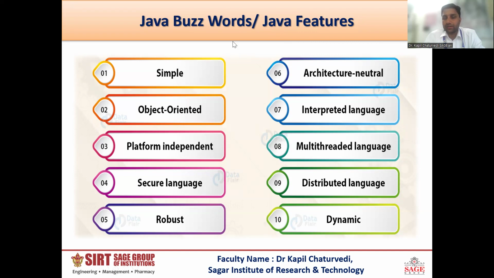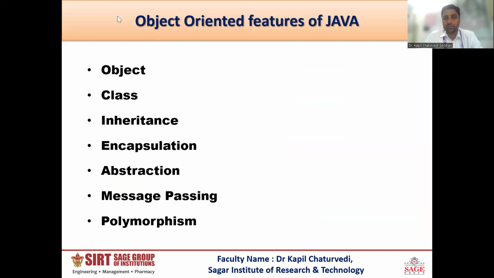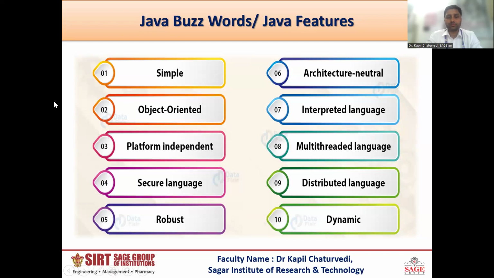First is Java buzzwords. What are Java buzzwords or Java features? So when the examiner asks about Java buzzwords or Java features, you may write and explain the fundamental or basic features of Java. But if the examiner asks specifically about the object-oriented features of Java, then you must focus on these points. So we will discuss both of the features of Java, and as per the requirement, you may attempt the answer. So let's start.